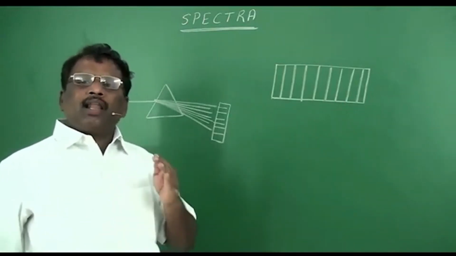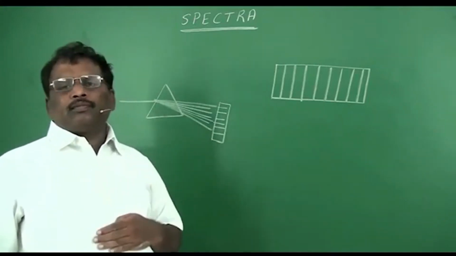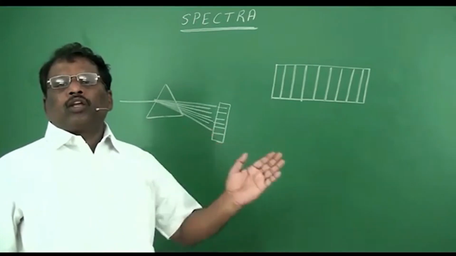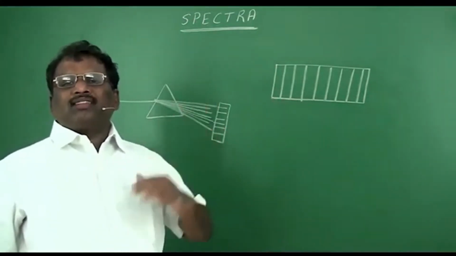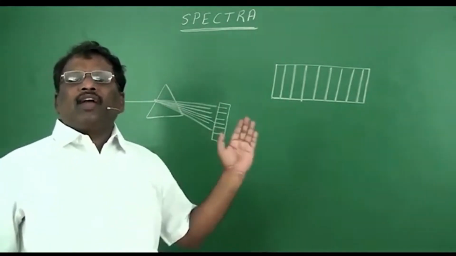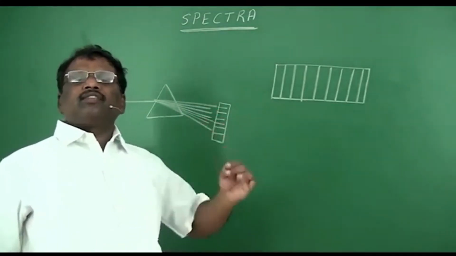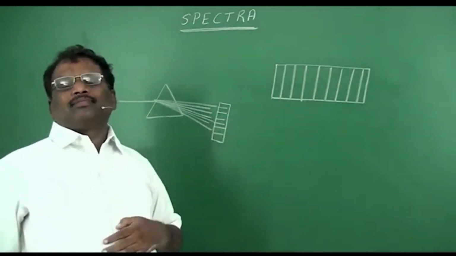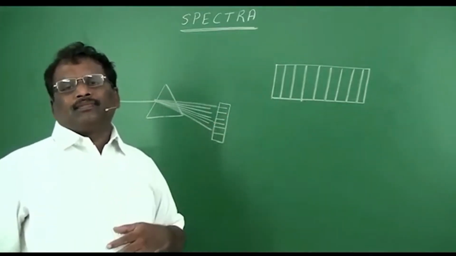When this dispersed light is recorded on a photographic plate, you will find a group of lines on that plate. Each line indicates a specific wavelength.